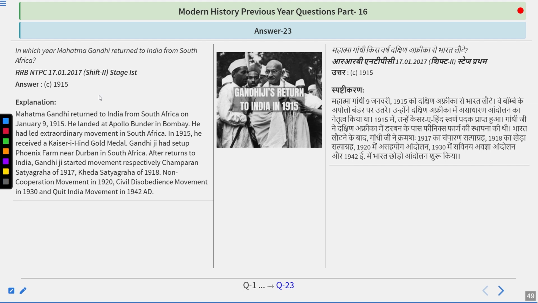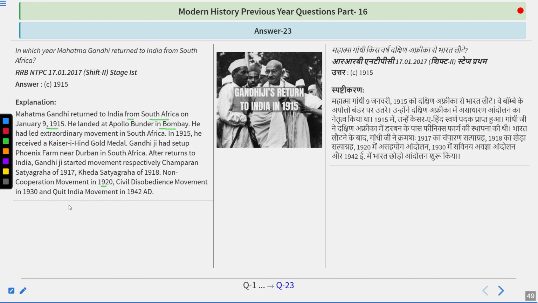To be specific, it was 9 January 1915. Mahatma Gandhi returned to India from South Africa on 9 January 1915. He landed at Apollo Bandar in Bombay. He had led extraordinary movements in South Africa. In 1915, he received the Kaiser-i-Hind gold medal. Gandhiji had set up Phoenix Farm near Durban in South Africa. After returning to India, Gandhiji started the movements respectively: Champaran Satyagraha of 1917, Kheda Satyagraha of 1918, Non-Cooperation Movement 1920, Civil Disobedience Movement 1930, and Quit India Movement 1942.